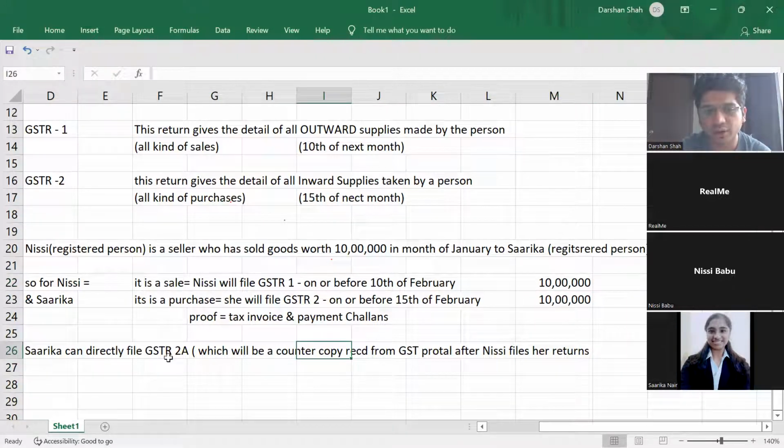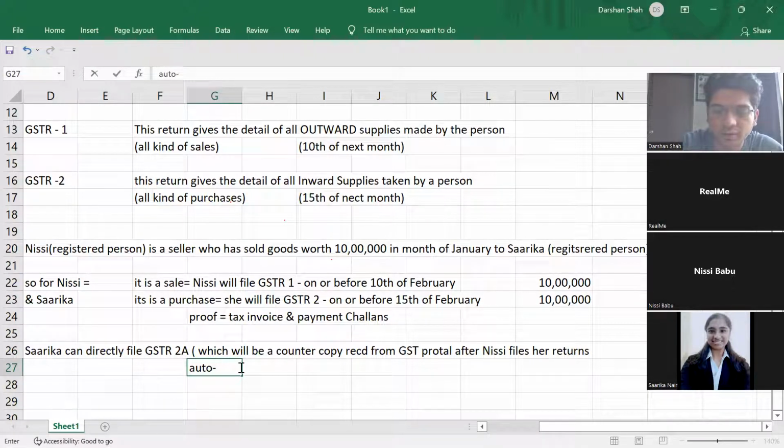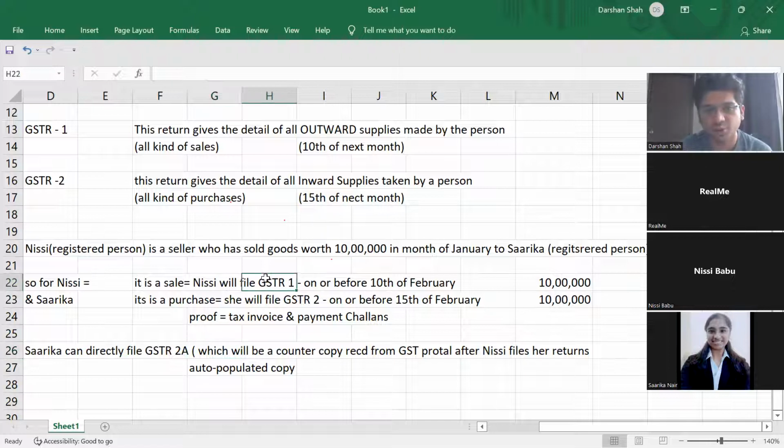And that counter copy will be GSTR2A, and that GSTR2A can be directly filed. It is an auto-generated or auto-populated copy. Let us say Sarika is only purchasing material from Nisi and not from anyone else. Then Sarika will not file GSTR2. She will just ask Nisi to file GSTR1 on 10th February.